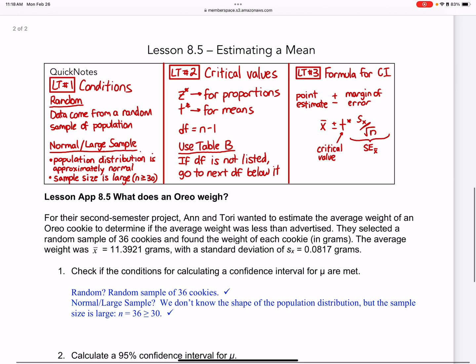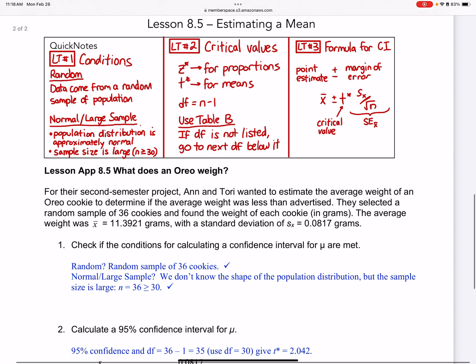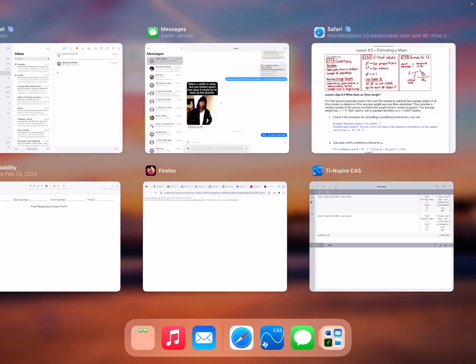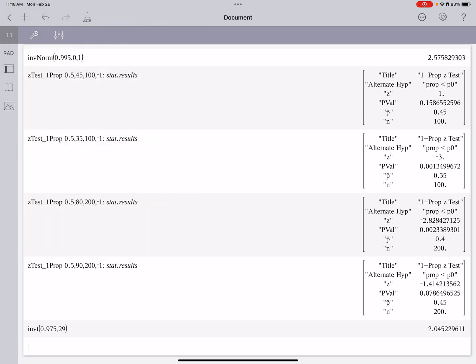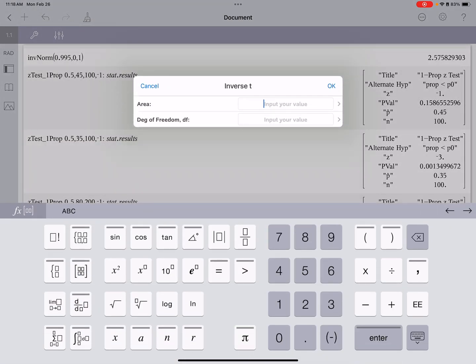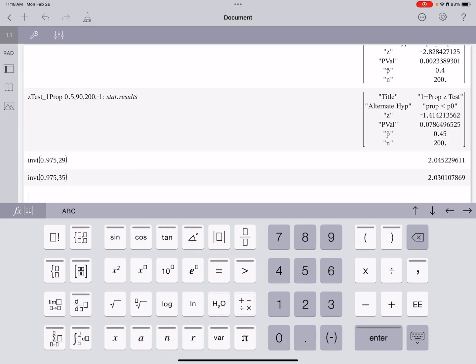Remember, to do a confidence interval, it's going to be the point estimate plus or minus the margin of error. First of all, I have to find 95% confident for degrees of freedom of 35. So you're going to go over here, and you're going to go menu, stat, distribution. Go ahead and please do this with me so you can make sure you know how to do it, and pause the video if you need to. And inverse T. It's a 95% confidence, so it's the 95% plus the 2.5% tail. The size was 36, and so I need to do 1 minus that, so it's 35, so it's 2.03.